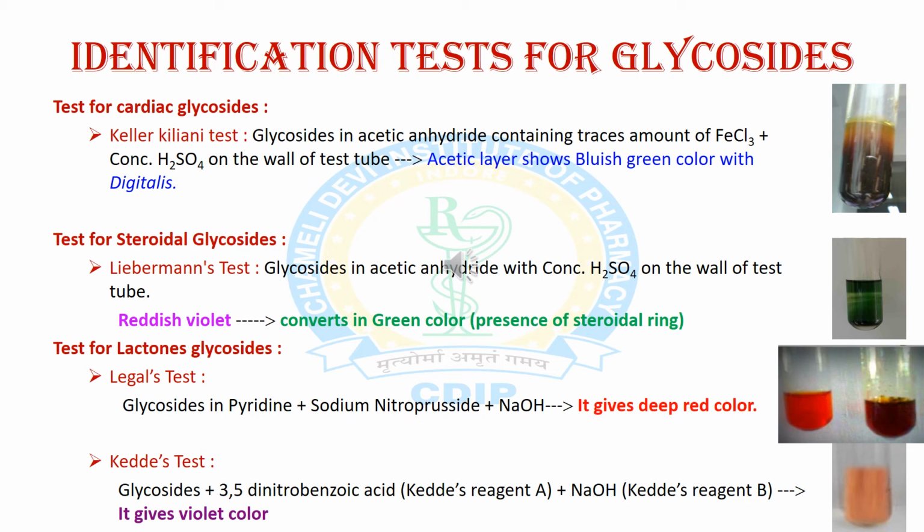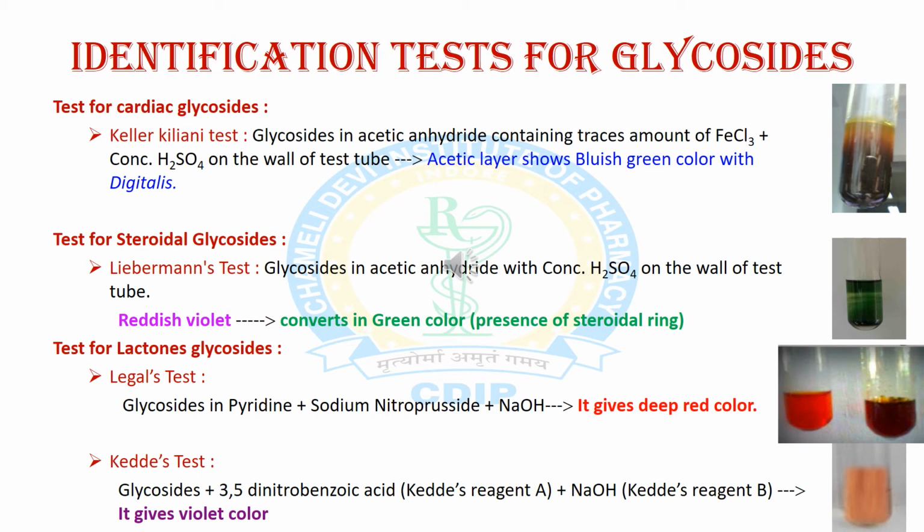Next is the test for steroidal glycoside, and it is the Liebermann test. In this test, first of all, we take the powdered crude drug containing glycoside and treat it with acetic anhydride and concentrated H2SO4 on the wall of the test tube. It shows a reddish violet color which converts into green color, which shows the presence of a steroidal ring.